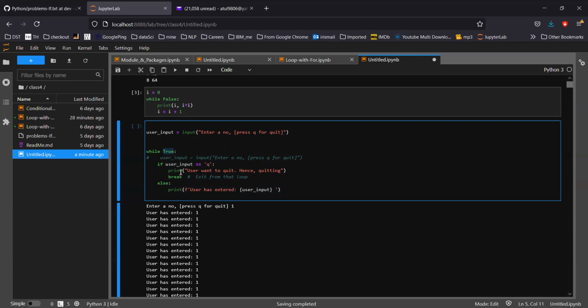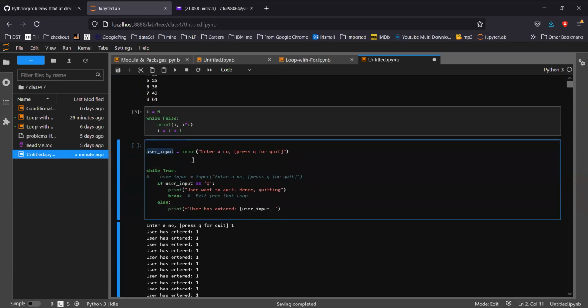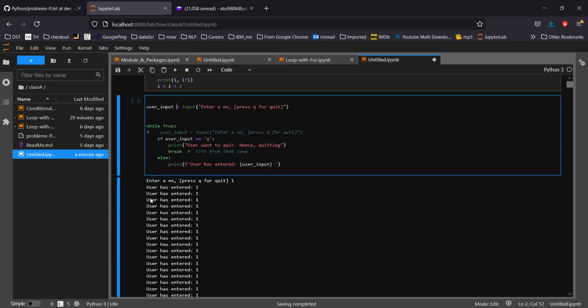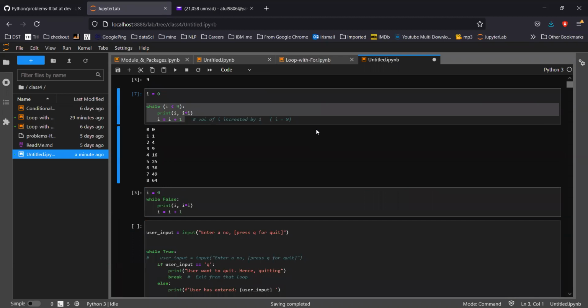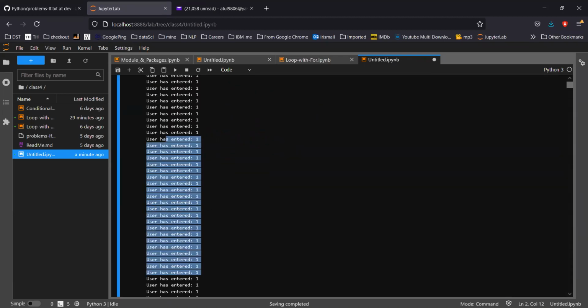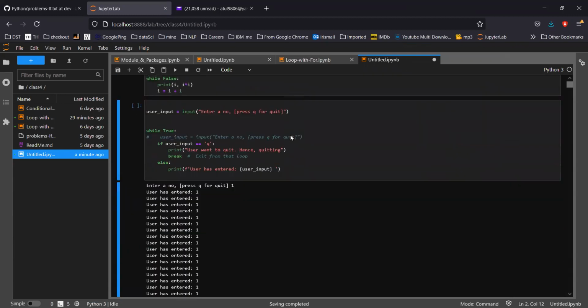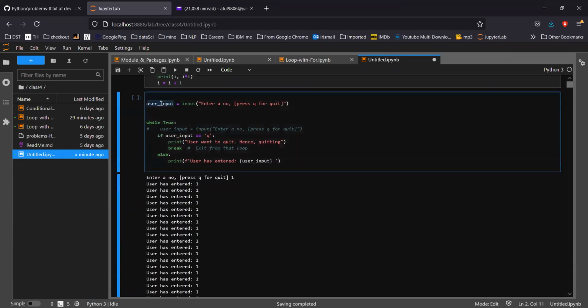That's why it is not asking for the user input, and it will keep going to the else part, because the user input is never changing. So where you put the logic is very important. It keeps printing the same line, user has entered 1.